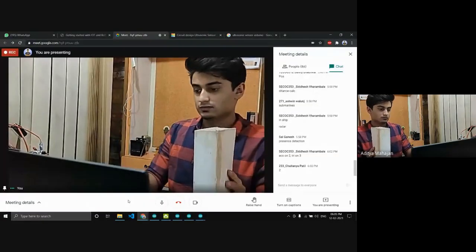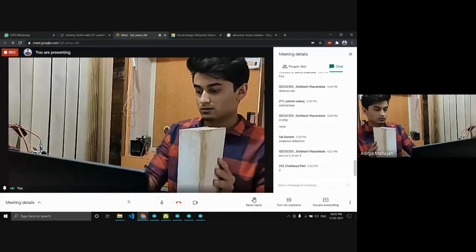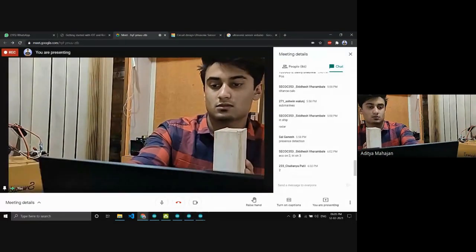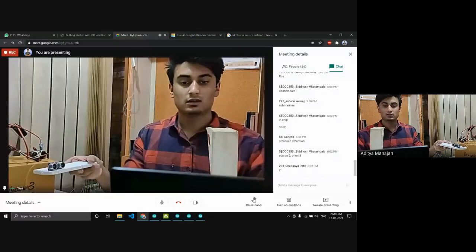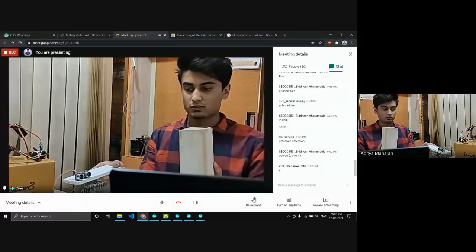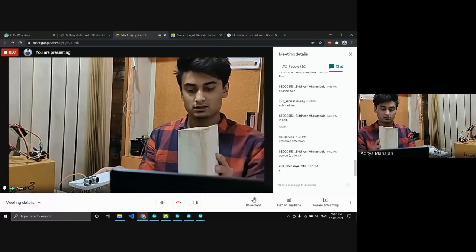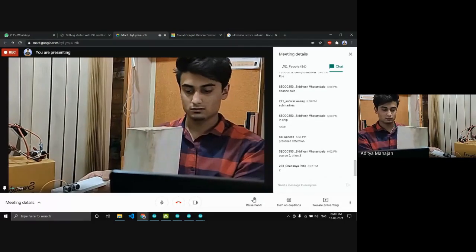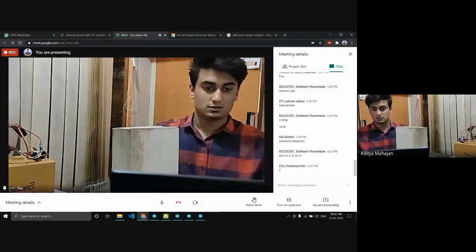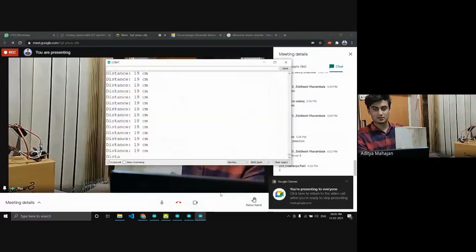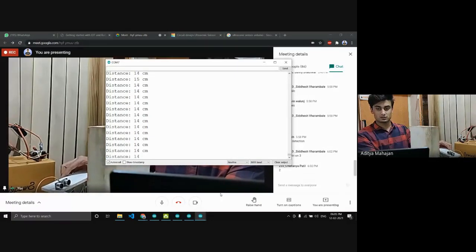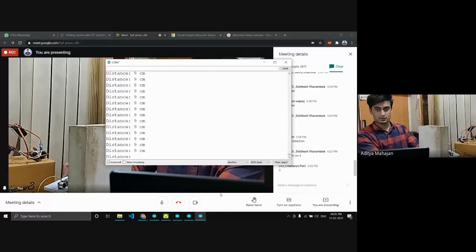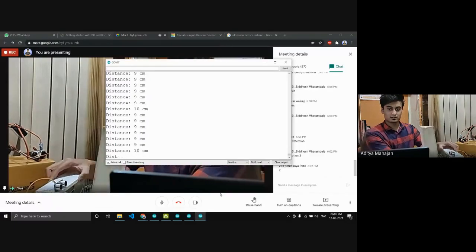Oh, you can't see the Arduino. Sorry. Wait. Okay. There's our ultrasonic sensor and there's our book. This is the obstacle. It's supposed to detect it. See, as I move the book closer, it's getting closer. Yeah, see, it's just 9 centimeters right now.